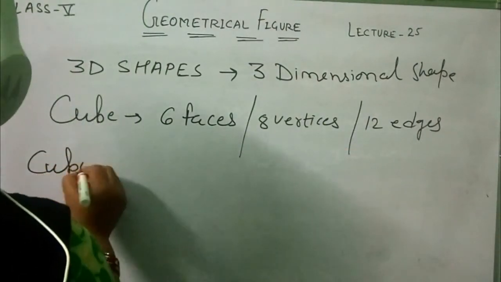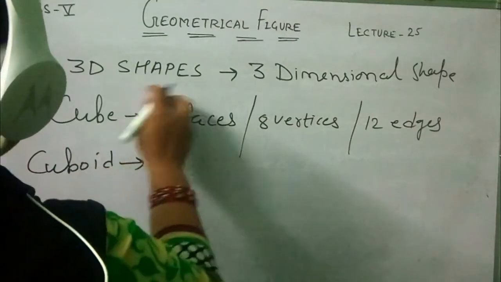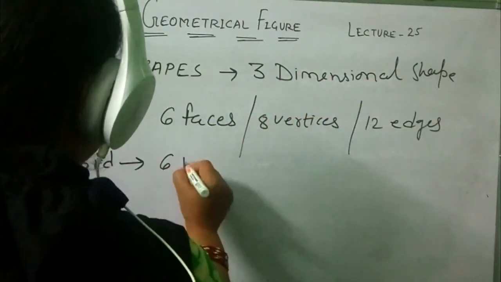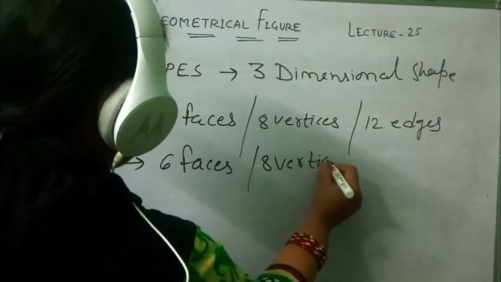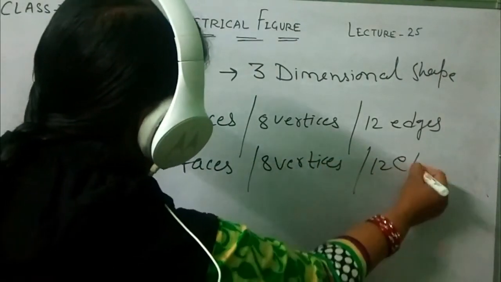Cuboid. A cuboid is also a three-dimensional shape which has 6 faces, 8 vertices and 12 edges.